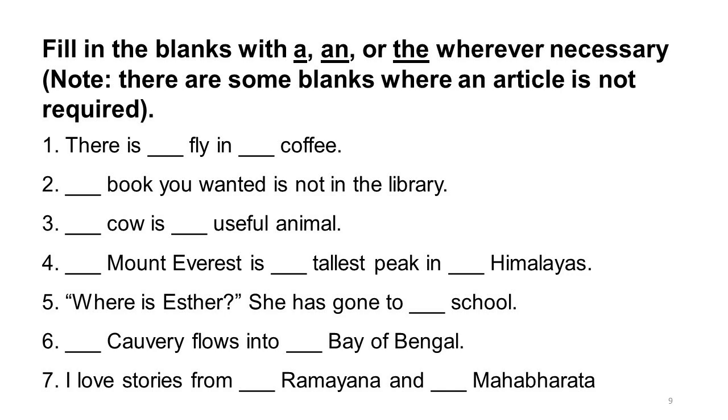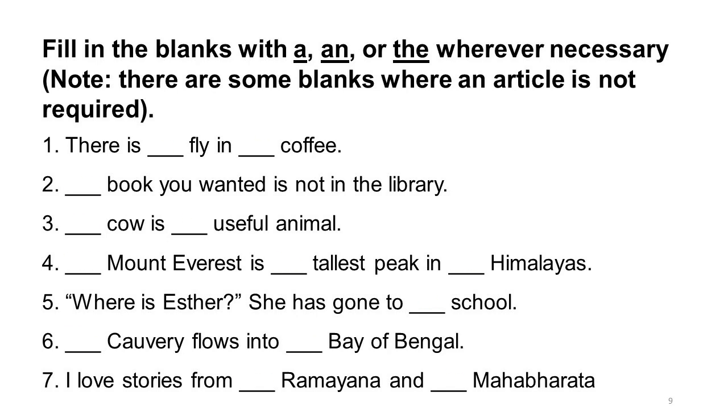Next, where is Esther? She has gone to blank school. Next, Kaveri flows into blank Bay of Bengal. Next, I love stories from blank Ramayana and blank Mahabharata. So, let's see which articles are required to be used in these blanks.